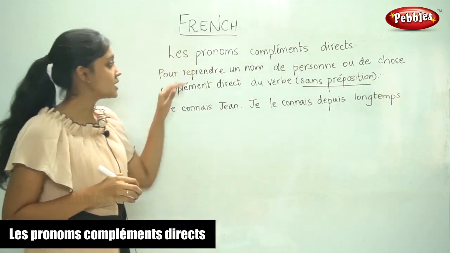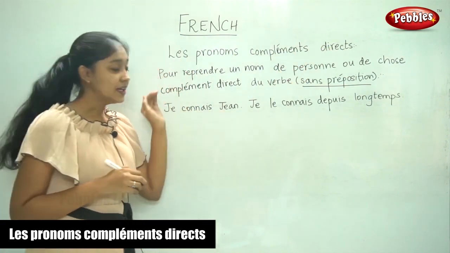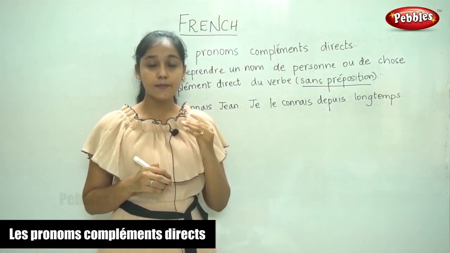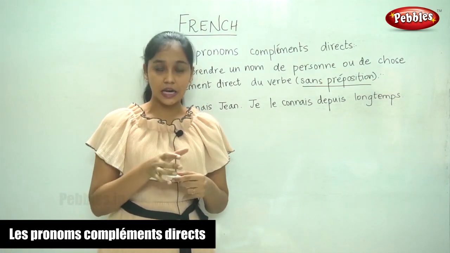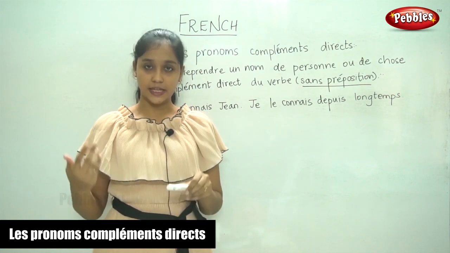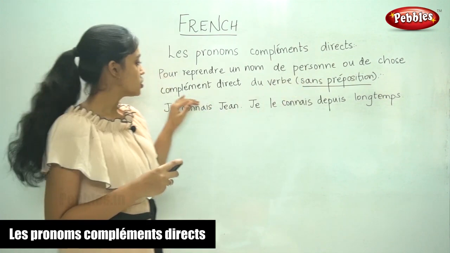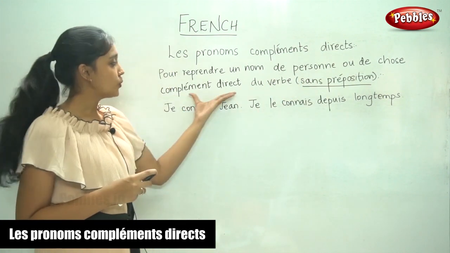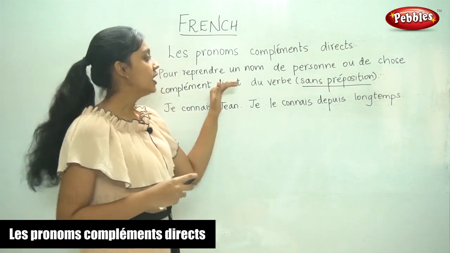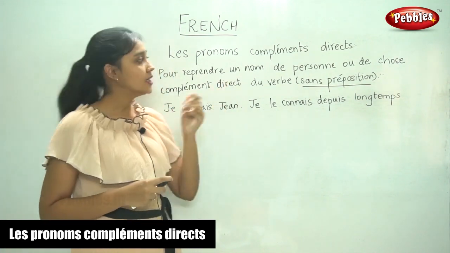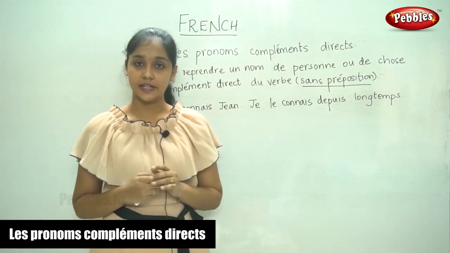So when do we use les pronoms compléments directs? When we have to use the same noun in a sentence. When you have already used the noun and you need to repeat it again, either the name of a person or a place, then when you have to retake it, it is replaced with the pronoun complement direct.